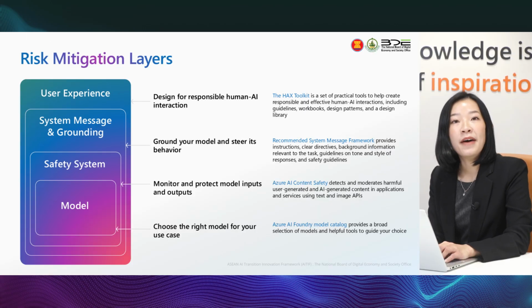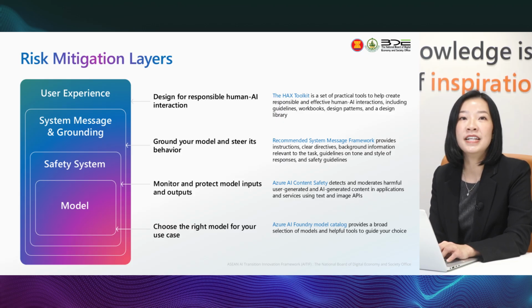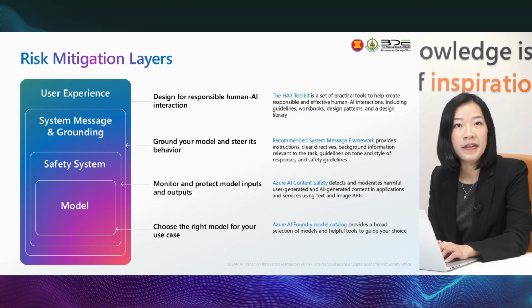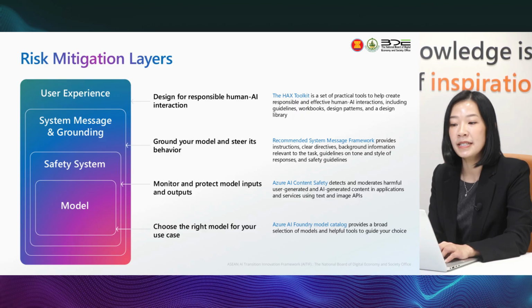The third one is grounding. Of course, the AI model itself has the knowledge from when it was trained. But usually enterprises want to use their own data, the confidential data in your organization. Hence, the grounding, or the source of the data that we use together with the AI, also plays an important role.